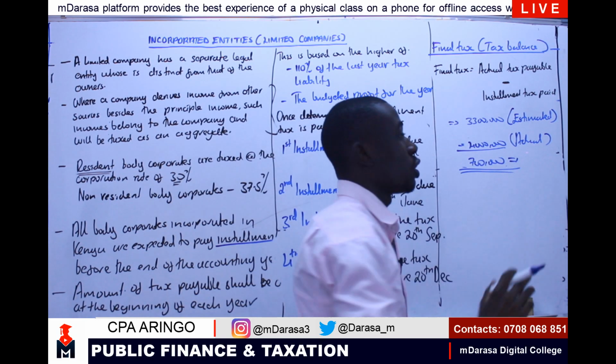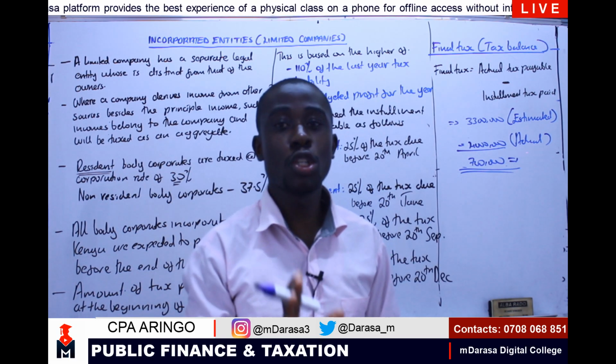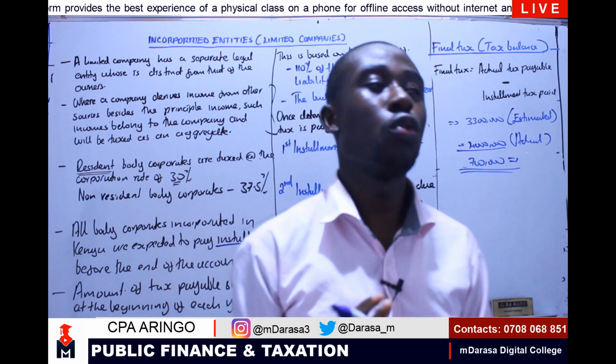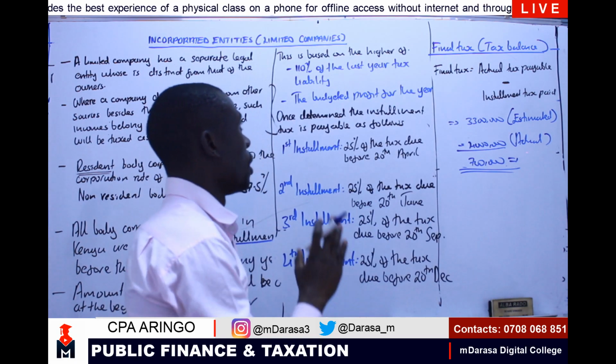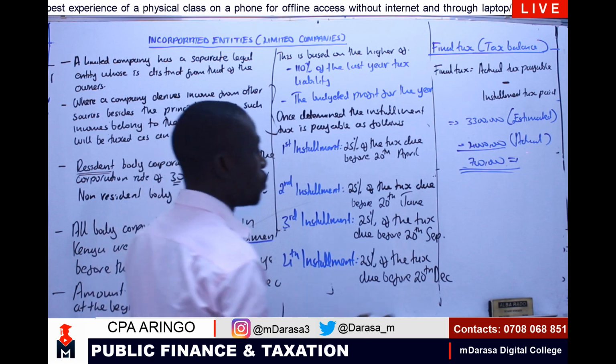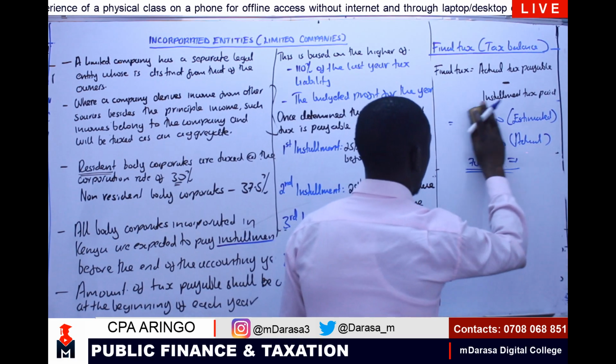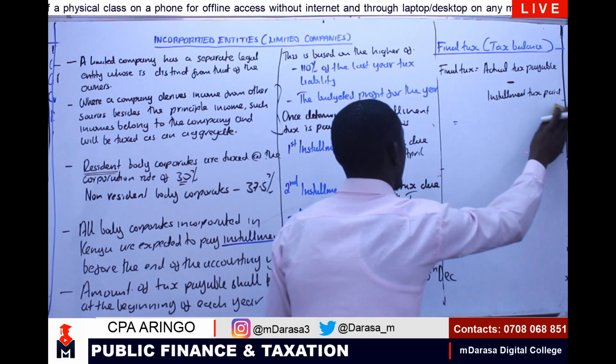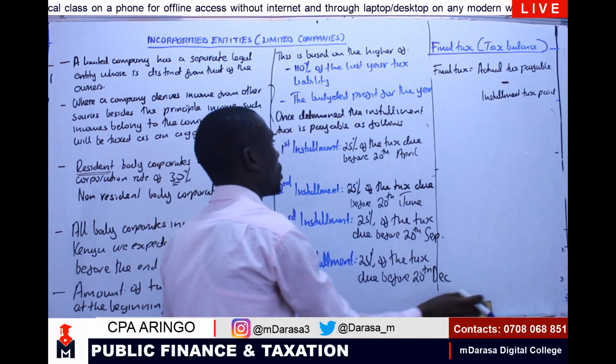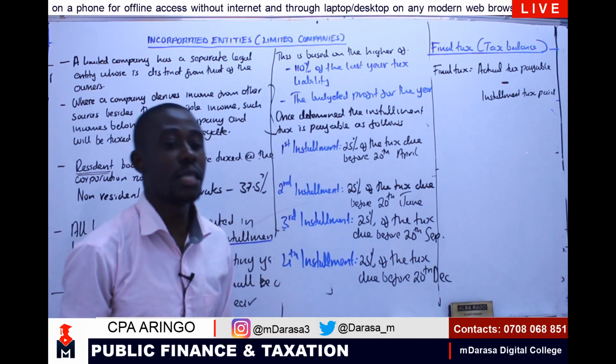That's the amount that you are going to pay. So this is how we can work out our installment tax.